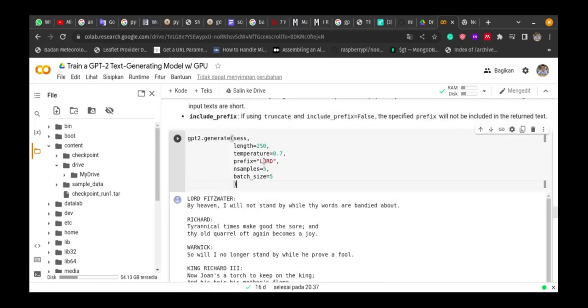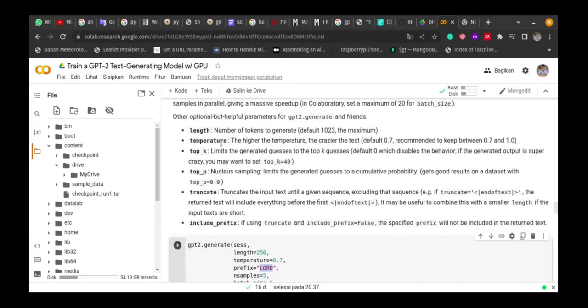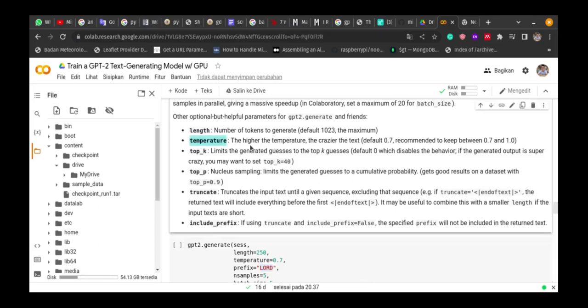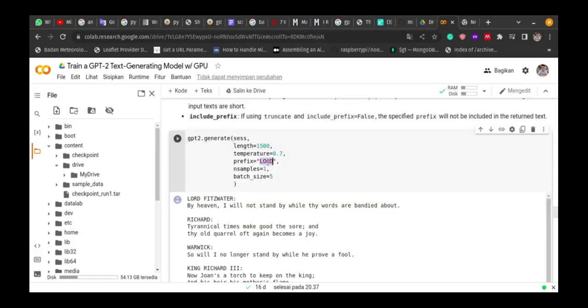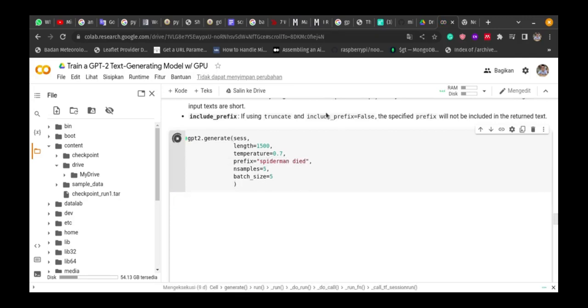Looks good. And here we can provide the trigger sentence. And it looks like we have a few parameters. For example, temperature here. So the higher the temperature, the crazier the text. If we set the temperature high, the prediction will be more wild, or maybe crazier. For the prefix or the trigger sentence, let's say Spider-Man died. Oh, okay. Another wait.